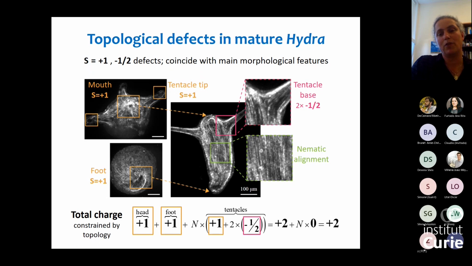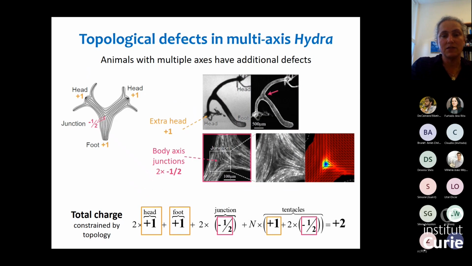As I said, if we sum up all the charges, we have to get to 2, and this is indeed what happens. So we have the head and the foot, each +1 gives us +2. And then we have a varying number of tentacles, but they actually don't contribute to the total charge because the +1 defect at the tip of the tentacle is balanced by the 2 -½ at the base. And in cases where we have, for example, hydra with multi-heads, so if you have a two-headed hydra, as you can see in this image, we'll have an extra +1 defect in the extra head, but this will be balanced by 2 -½ defects at the junctions.